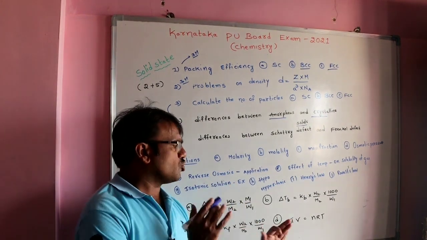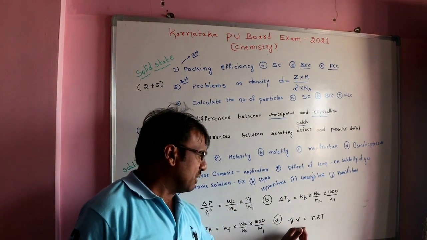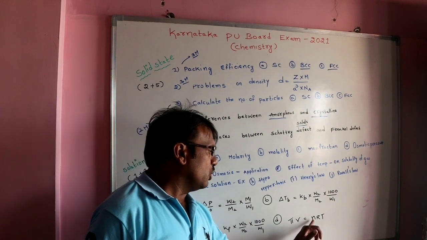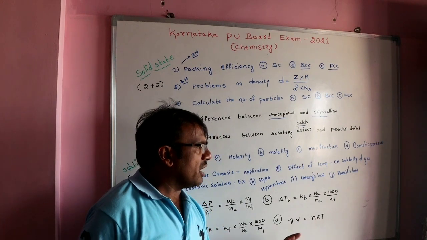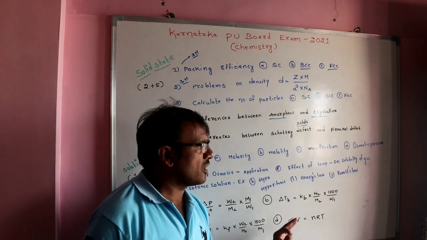Rarely there is a chance to ask the problem on osmotic pressure. Pi V is equal to nRT. Rarely there is a chance to ask the question.